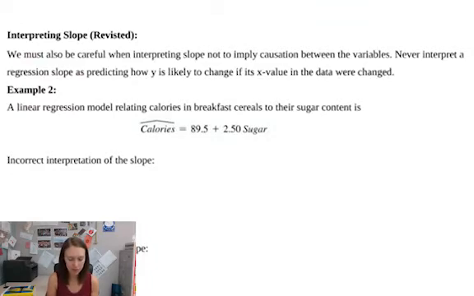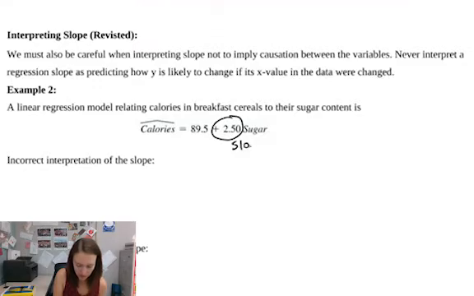So slope, just like any other linear equation, is going to be the number that's connected to your x variable. In this example, we have the number of calories in breakfast cereals related to their sugar content. So sugar content is going to be our explanatory x variable. The number of calories is going to be our y, our response variable. But we need to be careful when we interpret the slope, and this can be a little tricky. Interpreting the slope, we can't imply causation.